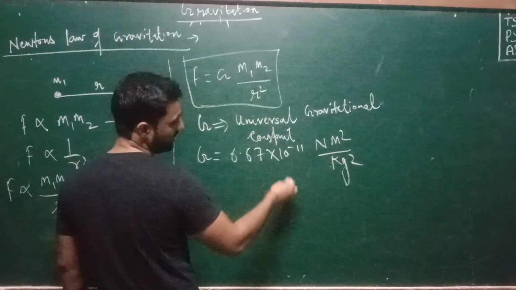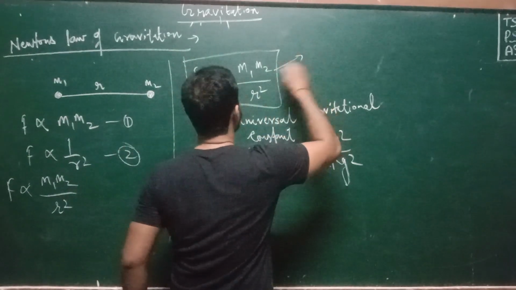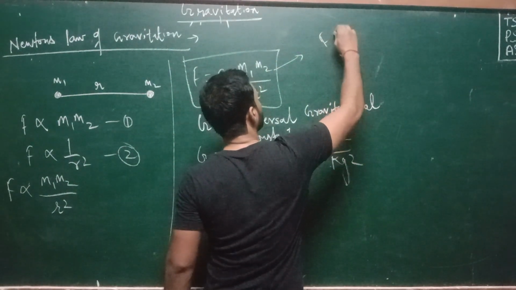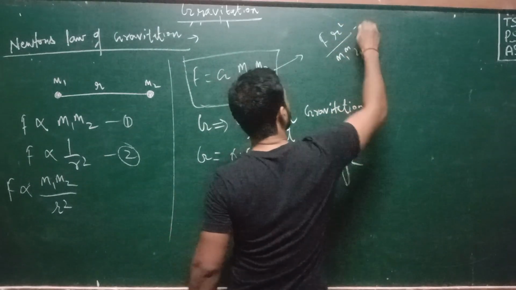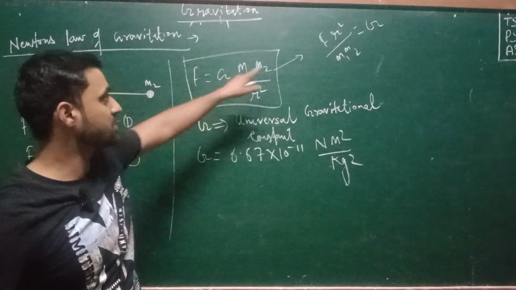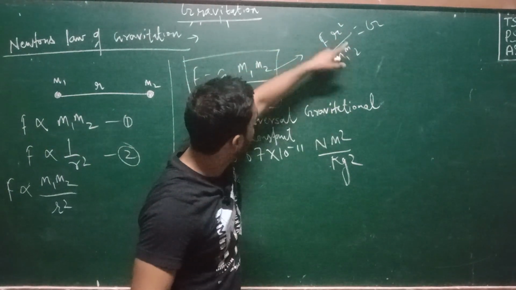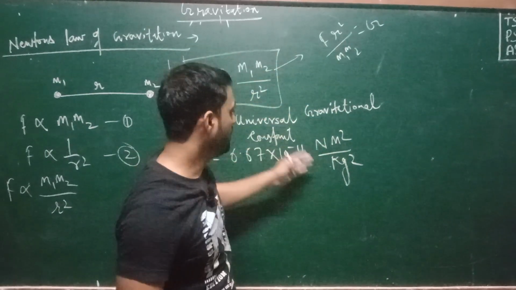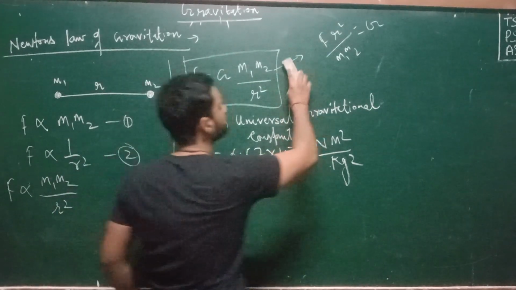How do we find the unit of this capital G? You can write this equation as F multiplied by r square divided by m1 m2 equals capital G. So the unit becomes newton meter square, divided by mass into mass, meaning kg into kg, kg square. This is how we find the unit of capital G.